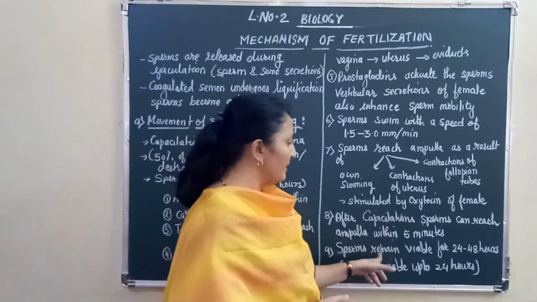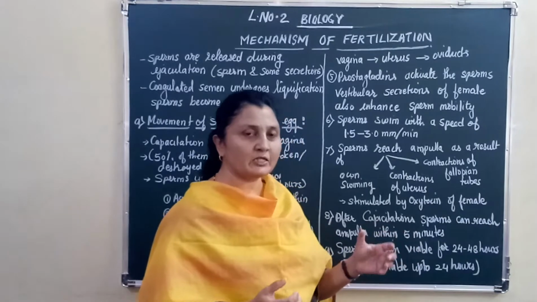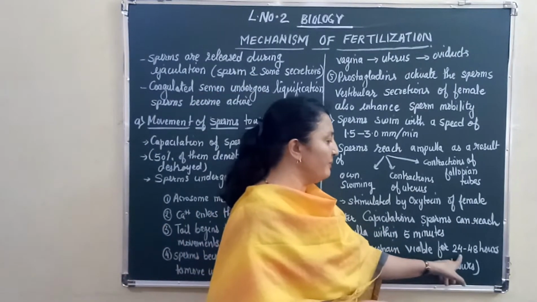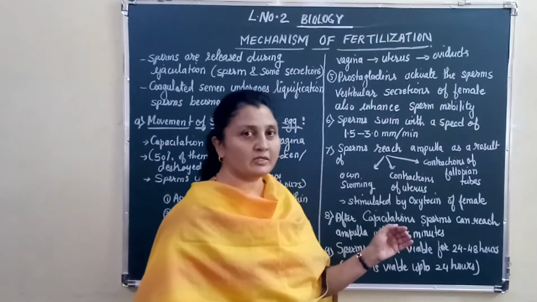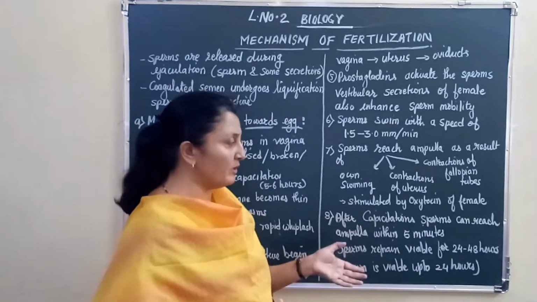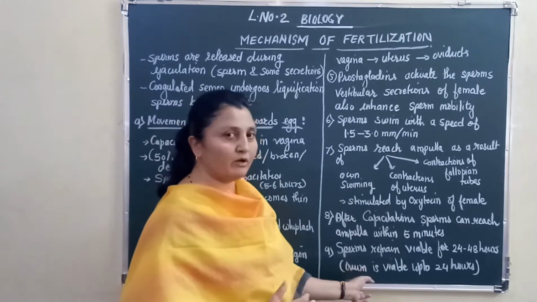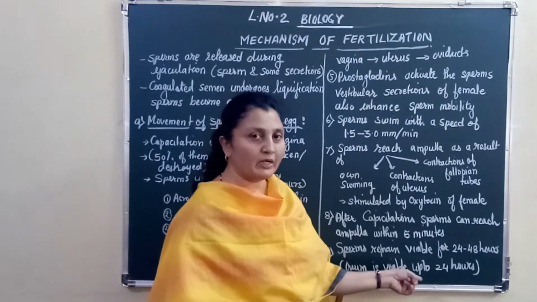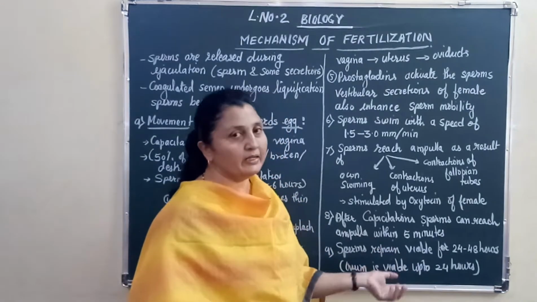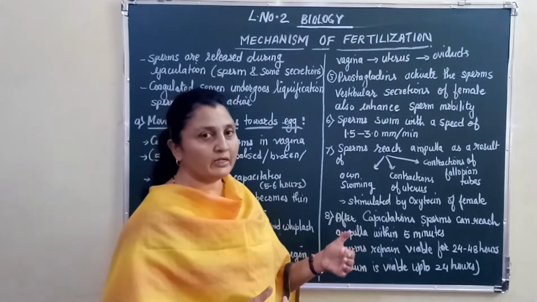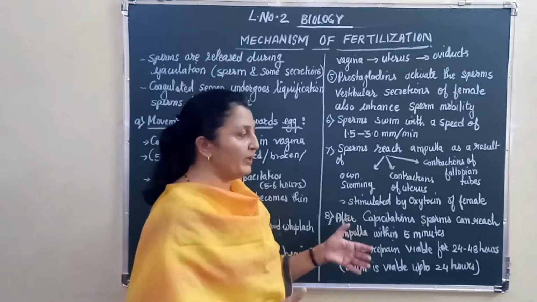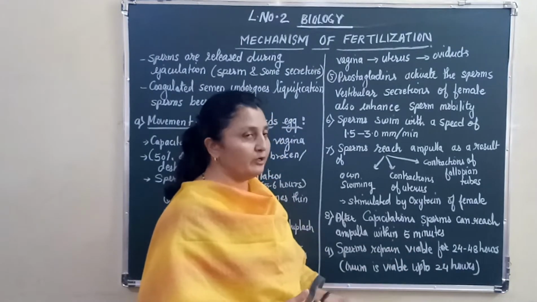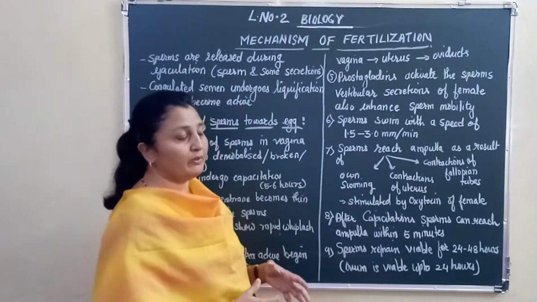The sperms remain viable, that is, capable of fertilization, for 24 to 48 hours, nearly 2 complete days. But the egg cannot wait that long. The egg's viability is only 24 hours. If within that time the egg doesn't get fertilized, the fertilization process will never take place. So the sperms are capable of fertilizing the egg for 24 to 48 hours, but the egg is viable only for 24 hours.